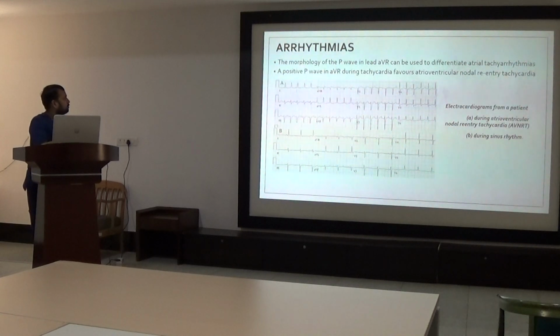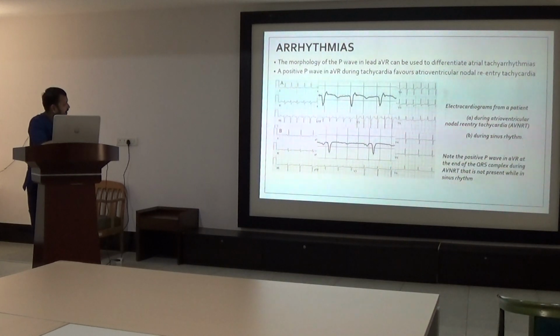In arrhythmias, the morphology of the P wave in lead aVR can be useful to differentiate the atrial tachyarrhythmias. A positive P wave in aVR during tachycardia favors the AVNRT type of tachycardia. Here are two ECGs of a patient: first during the episode of AVNRT and second during normal sinus rhythm. Here we can see a positive P wave in lead aVR after the QRS complex, which shows this tachycardia was AVNRT type, and after returning to normal sinus rhythm, there is an inverted P wave in lead aVR.